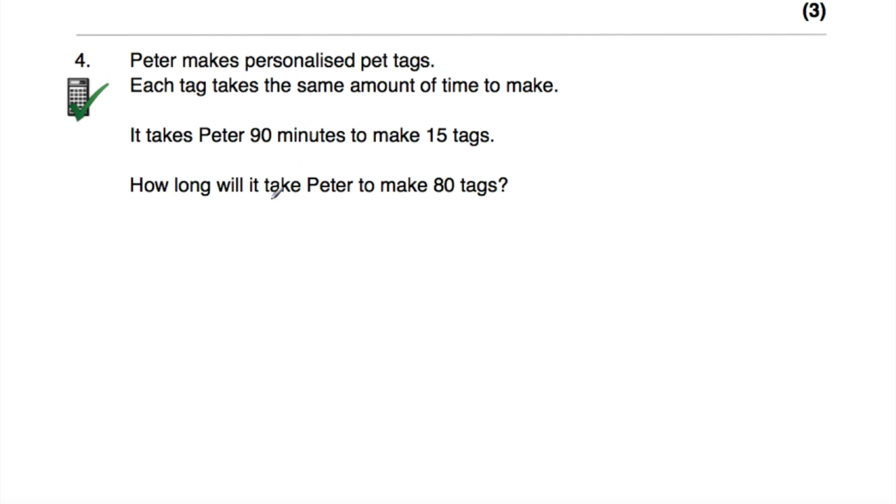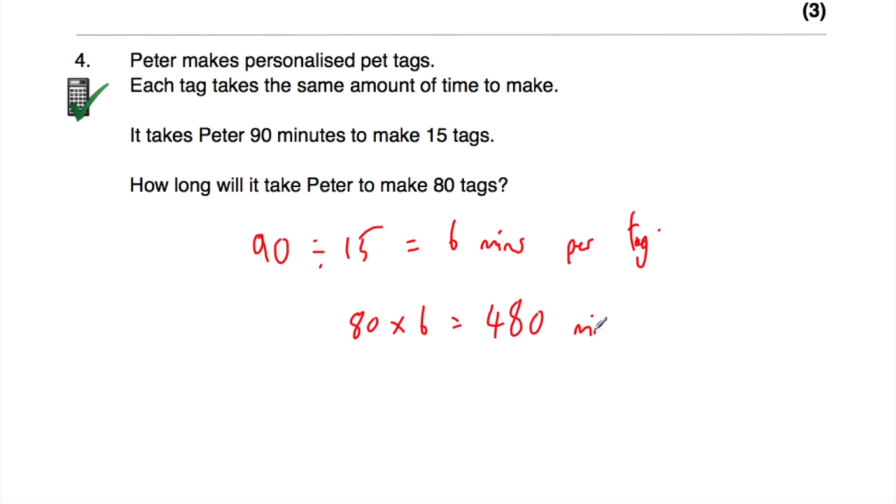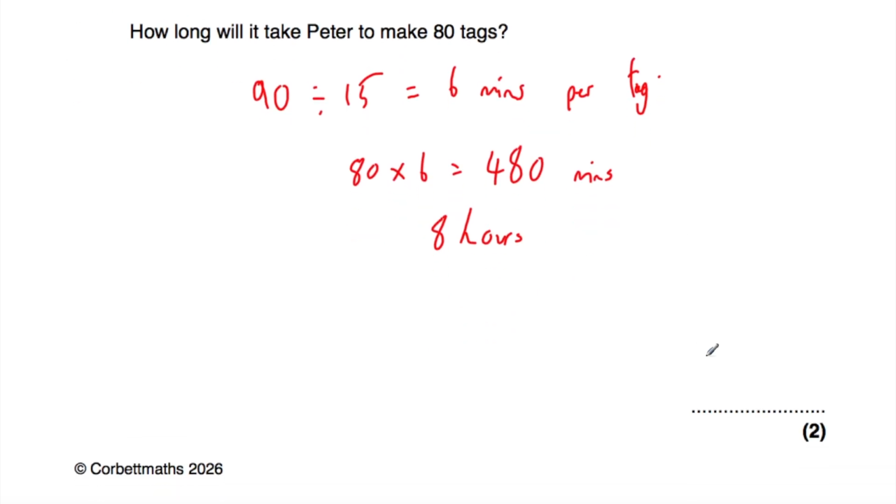Okay, so in terms of this question, the approach that I would use is I would say how long it would take Peter to make one tag. So if we take the 90 minutes and divide that by 15, that'll tell us how many minutes per tag. So 90 divided by 15 is equal to 6. So it's 6 minutes per tag. Now he wants to make 80 tags. So if we do 80 multiplied by 6, that's equal to 480 minutes. But actually you can divide that by 60, and that's equal to 8 hours. So it takes Peter 8 hours to make 80 tags. Or you could write 480 minutes, and that's it.